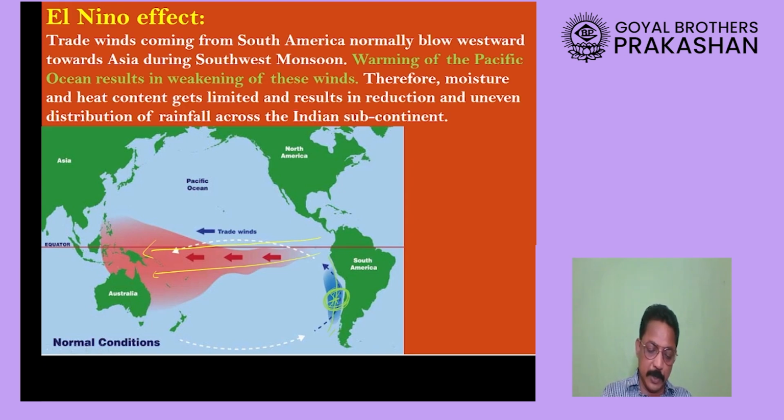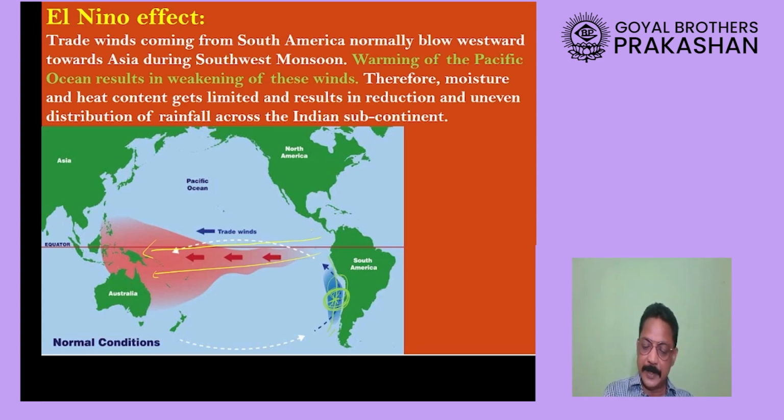This current which is moving towards the northern side is a cold current. But due to some unusual reasons, which are yet not known to us, this cold current all of a sudden becomes a warm current, after every 2 to 7 years. Some books say after every 3 to 5 years, whereas some books say 2 to 7 years. We still do not know the reason for it, but we know the impact of it. And what is the impact?